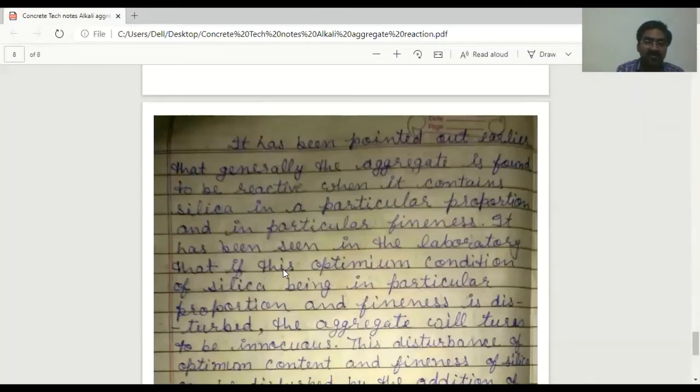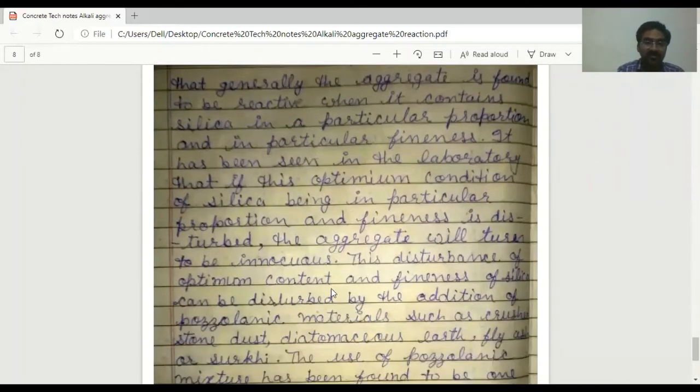It has been seen in the laboratory that if this optimum condition of silica being in particular proportion and fineness is disturbed, the aggregate will turn to be innocuous. This disturbance of optimum content and fineness of silica can be disturbed by the addition of pozzolanic material.